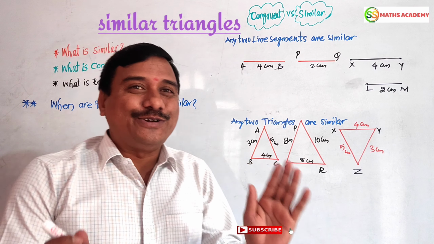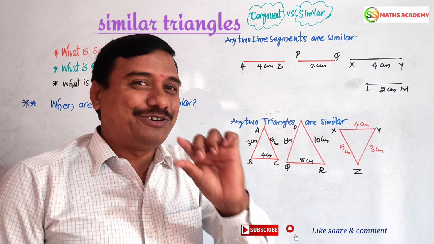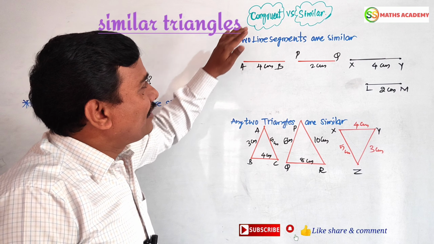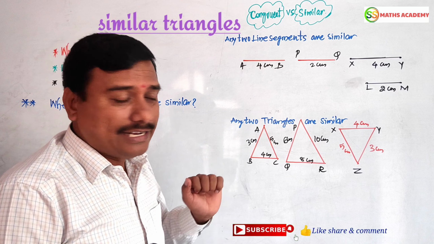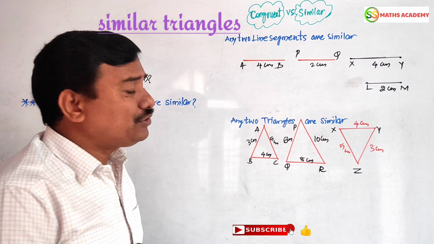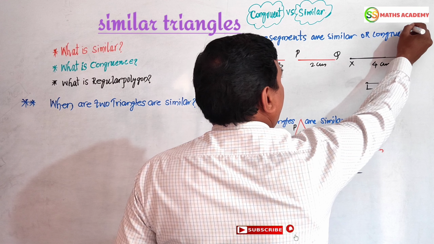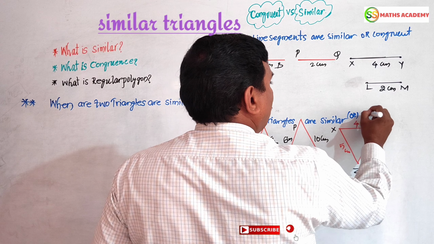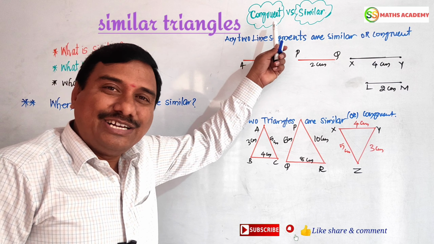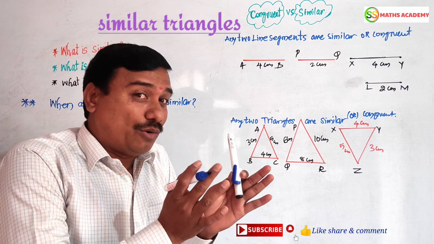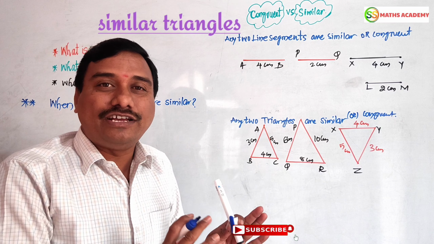Now today we are going to conduct a match between congruent versus similarity, like that IPL match, like a 2020 match. Let us see congruent versus similarity. Any two line segments are similar or congruent. Any two triangles are similar or congruent. Dear students, congruent, you know very well the idea. The similarity of figures, you know very well, was just now discussed in the previous video. Between these two topics we have to go with one match. In that, which are the congruent figures and which are the similar figures, whichever is satisfied.